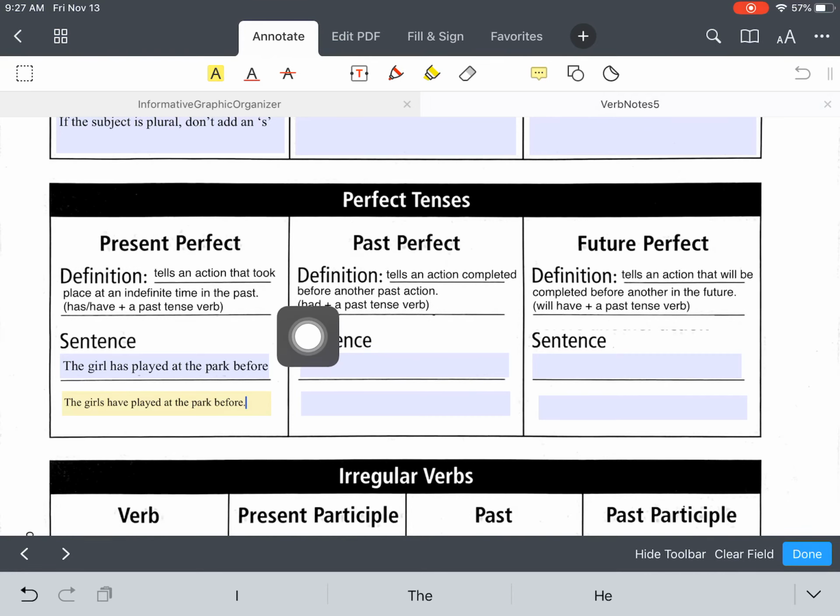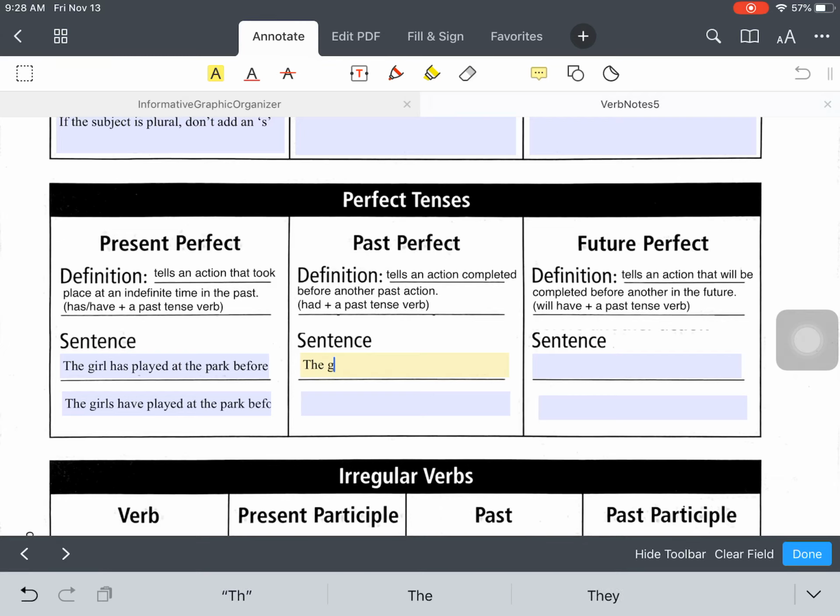Now for past perfect, it tells an action completed before another past action. So both actions are in the past, but one happened before the other one. And what you're going to do is you're going to use had, so the helping verb had, and a past tense verb. Now for this one, subject-verb agreement does not matter. Okay? So it's going to be had and a past tense verb no matter what your subject is.